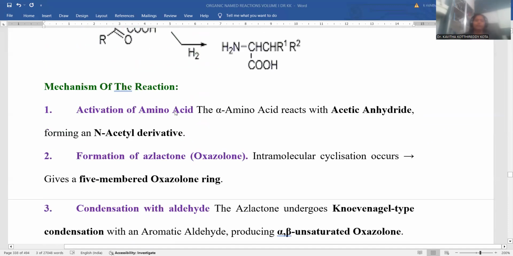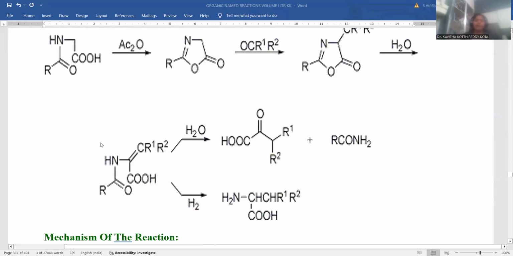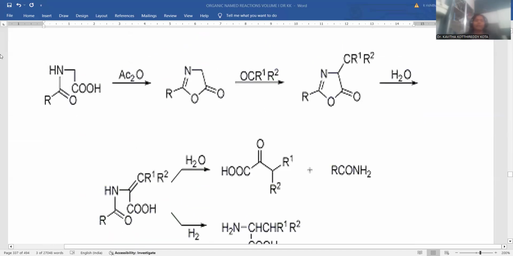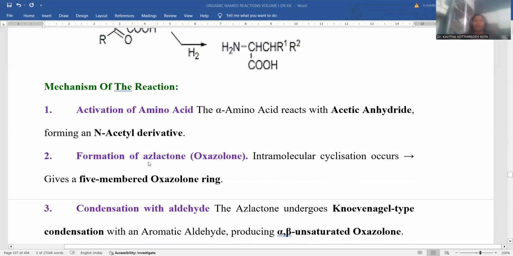So the mechanism of the reaction: if you want to understand the mechanism well, activation of the amino acid is required. Here is the amino acid. That amino acid reacts with acetic anhydride forming the N-acetyl derivative. Here you can notice the N-acetyl derivative of alpha amino acid. This is the activated compound. From that activated compound, azlactone formation is the most important step.